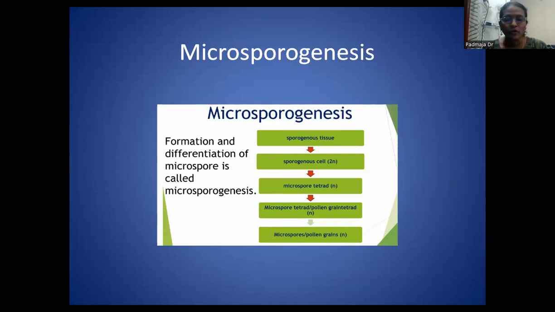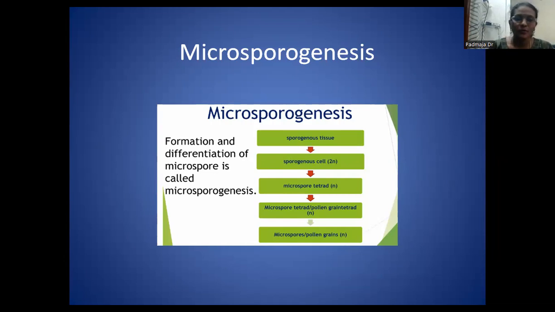These microspores are also called pollen grains. So the formation of pollen grains from the microspore mother cell is known as microsporogenesis. Genesis means giving birth. From the microspore mother cells the microspores are coming. So this is called microsporogenesis, and it takes place in the anther itself.